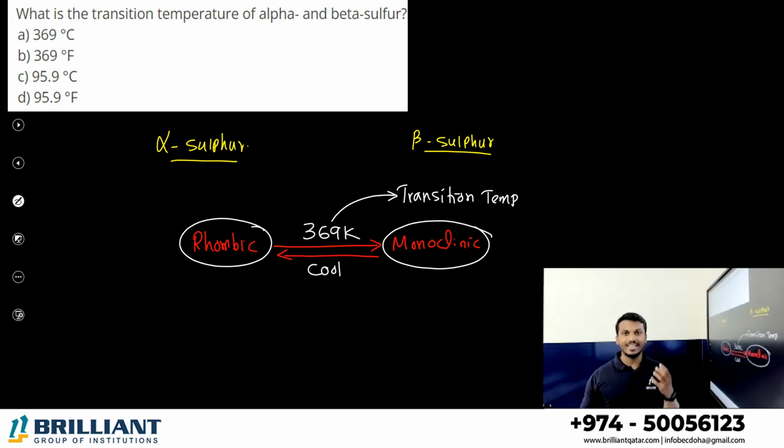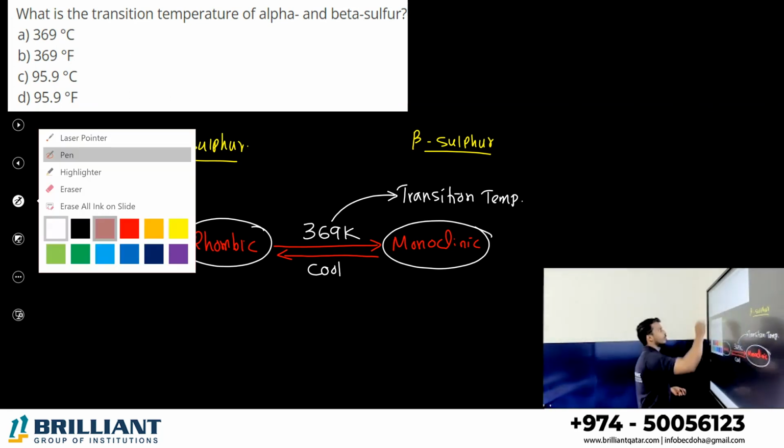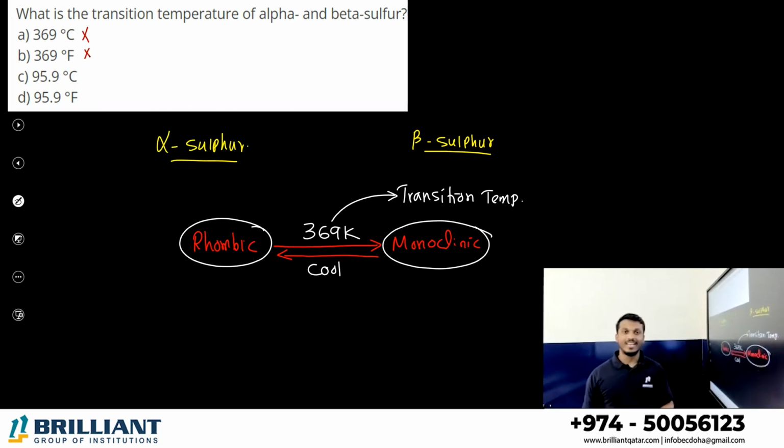When you see this value, 369 Kelvin, immediately you will go to option A, without looking at the unit. But be very careful, both option A and B are wrong. Why? 369 Kelvin is the answer, but they have given 369 degrees Celsius and degrees Fahrenheit. What is the answer here? Option C, 95.9 degrees. If you add 273.15 to 95.9 degrees to convert into Kelvin, it is equal to 369 Kelvin. Alright, option C is the correct answer.